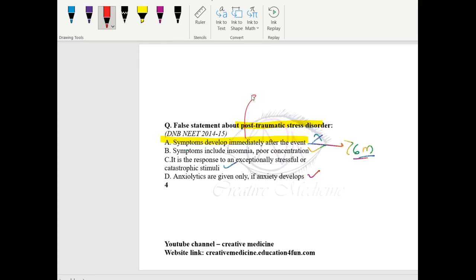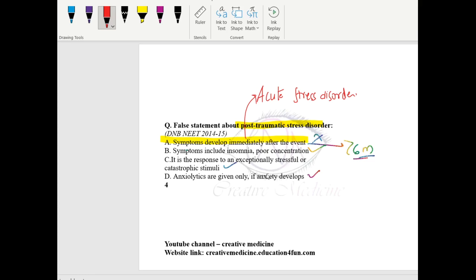If symptom develops immediately after stressful event, it is called as acute stress disorder, not the post-traumatic stress disorder. Number 1. Number 2, the patient develops insomnia and poor concentration with flashback of episodes and all other symptoms, and this is mainly to stressful or catastrophic stimuli like earthquakes, floods, tsunamis, etc.